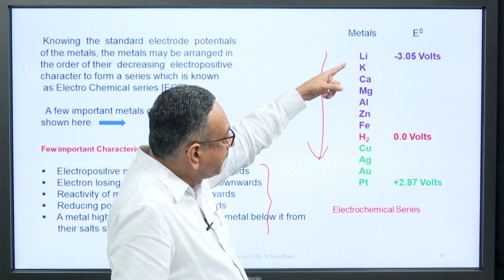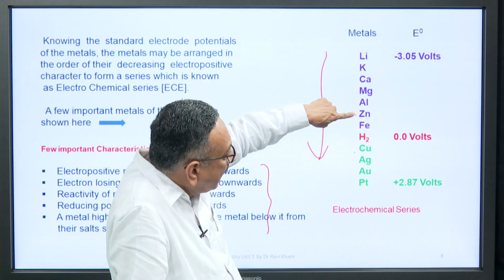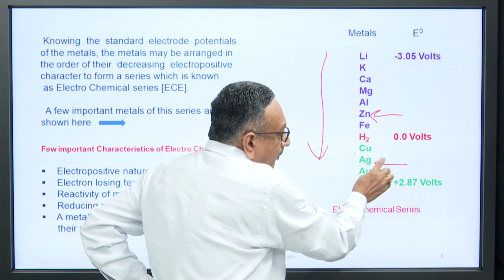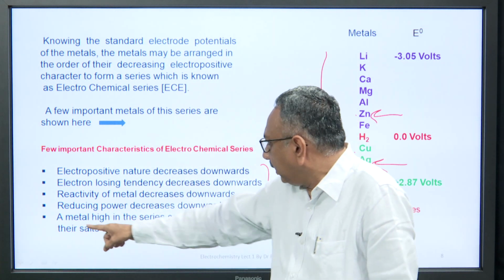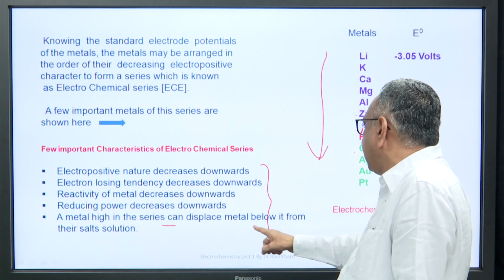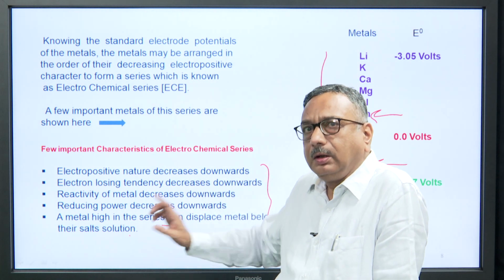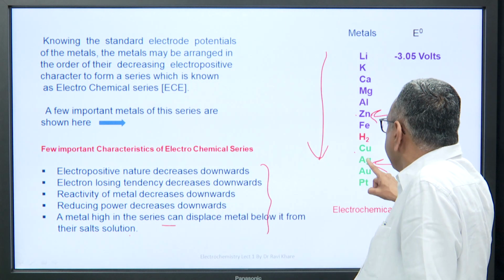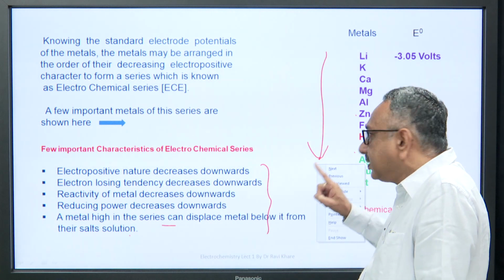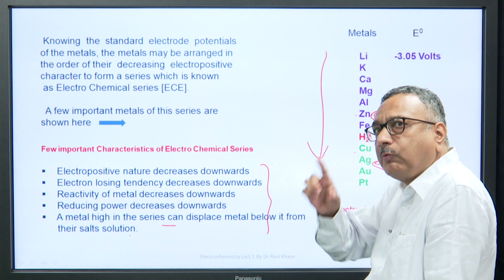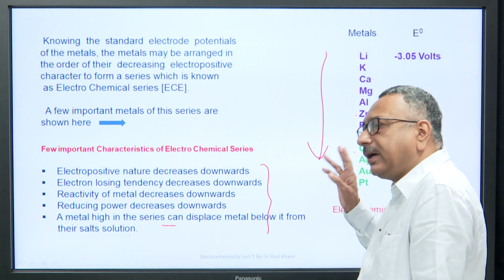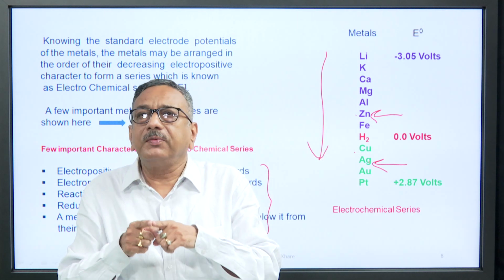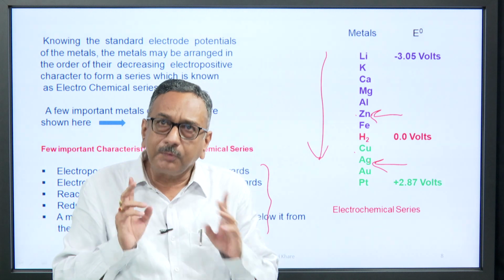Now, see the electrochemical series: zinc is here and silver is here. You read that a metal high in the series can displace a metal below it from its salt solution. Now, zinc is much above silver, therefore silver cannot displace zinc from its salt, while zinc can. In the given equation, silver is displacing zinc from zinc sulphate solution, which is not possible.